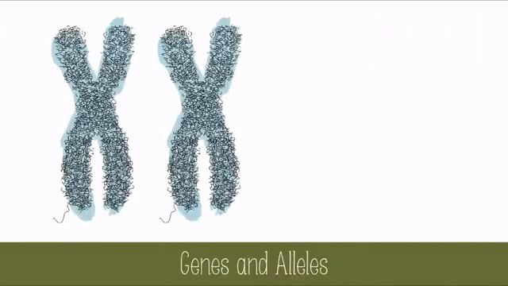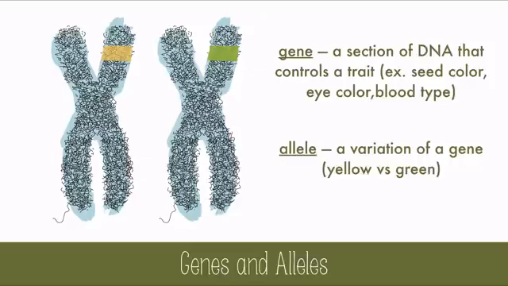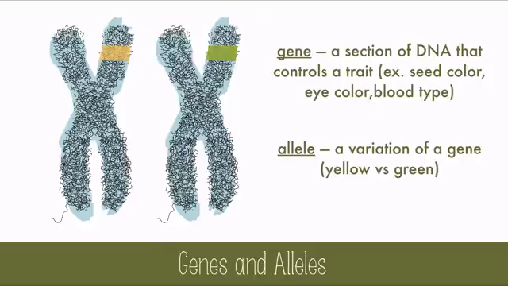If you could look at the chromosomes in the pea plants, you would find the gene for seed color. A gene is a section of DNA that controls a trait. The different seed colors have different alleles, which are variations of a gene, like green or yellow. Allele is a fun word to say, and it's actually even more fun to write in cursive, but you can try that next time you're bored. Now you get two alleles for every gene, because you have a set of chromosomes from mom and a set of chromosomes from dad, and the same is true for plants.